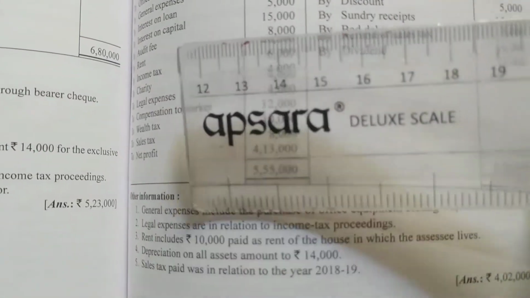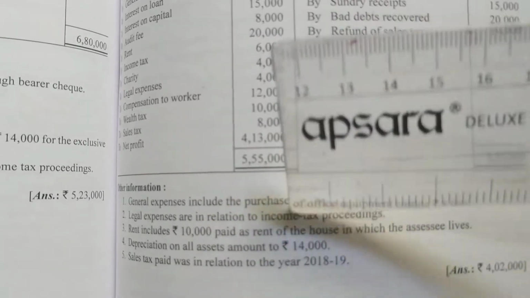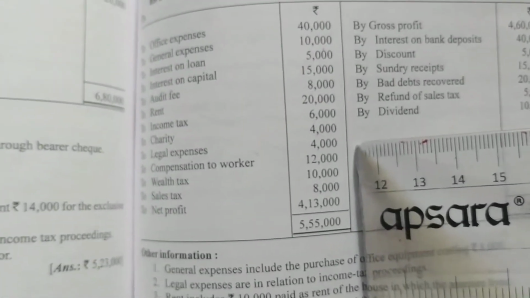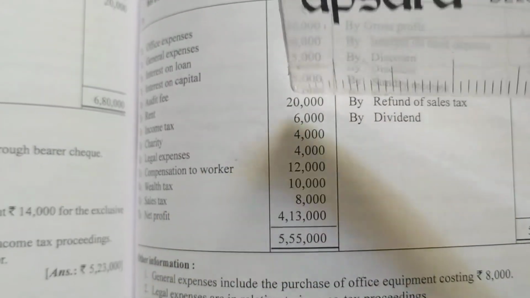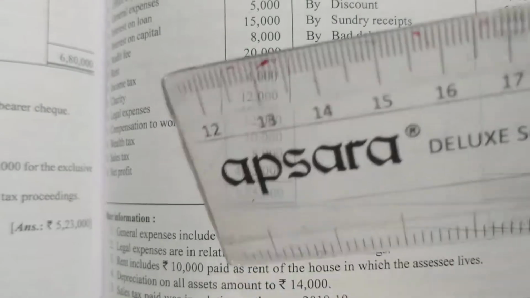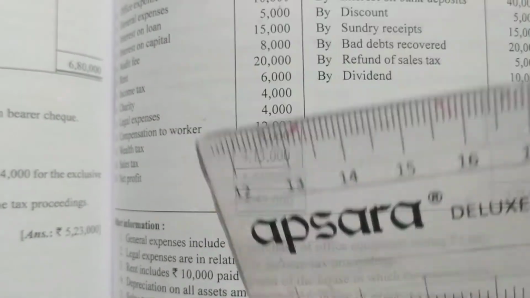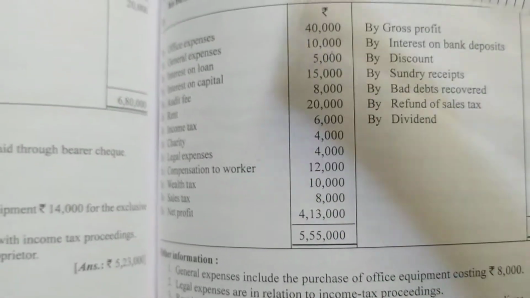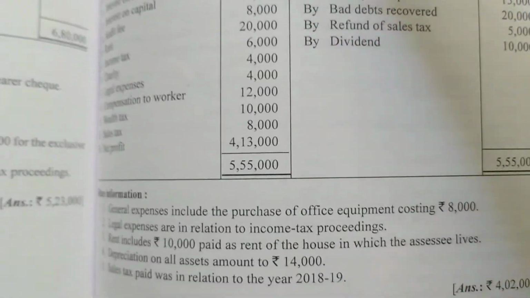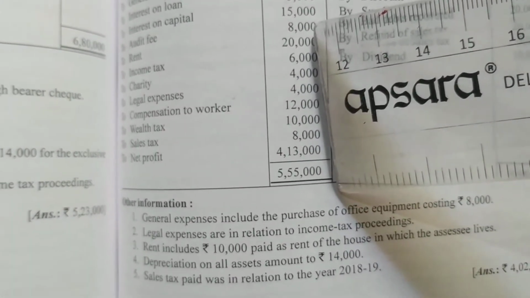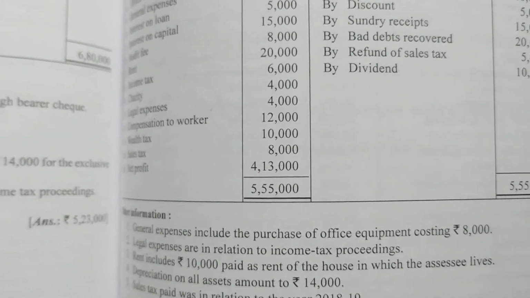Next, rent includes 10,000 paid as rent of the house in which the assessee lives. There is personal rent, so he is paying the rent of the building in which he is staying. The actual total rent of the business is 20,000, and from that he is staying in a house where he is paying 10,000 rent, so 10,000 is not allowed. Depreciation on assets amounts to rupees 14,000, so we have to charge depreciation of 14,000. Sales tax was paid in relation to 2018-19. Tax paid for the previous year is no issue; we can pay tax of the previous year also.